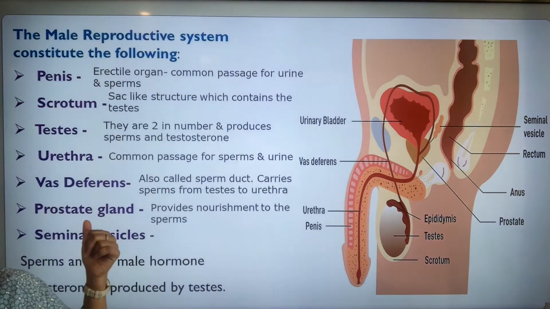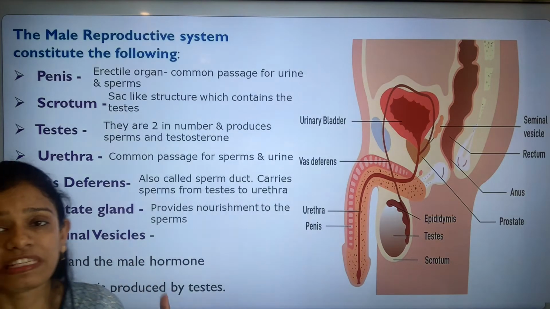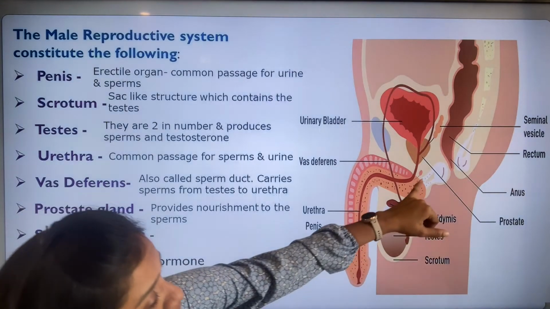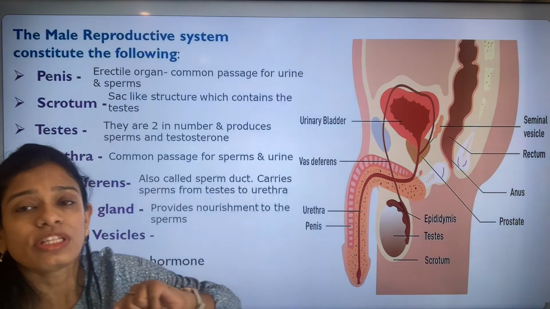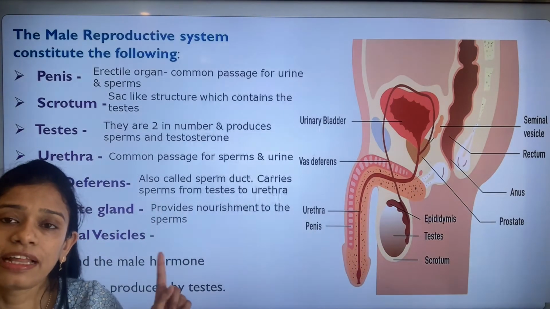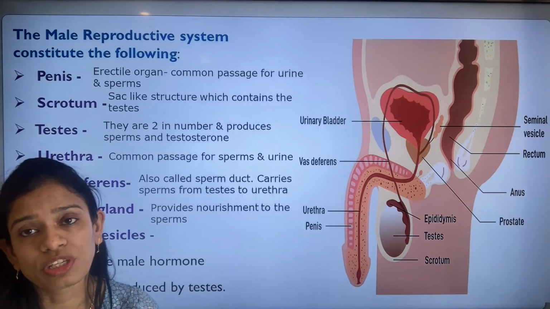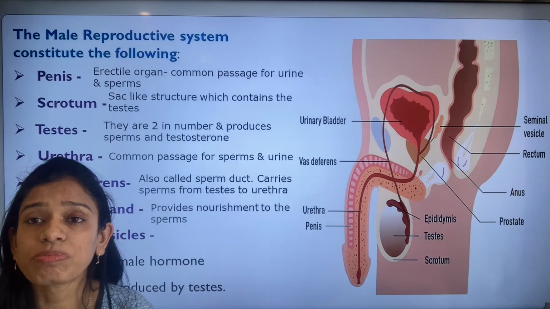The next is the prostate gland, the seminal vesicles, and another part which has not been marked, the Cowper's gland. These three glands all provide nourishment to the sperms, in order that the sperms are healthy.